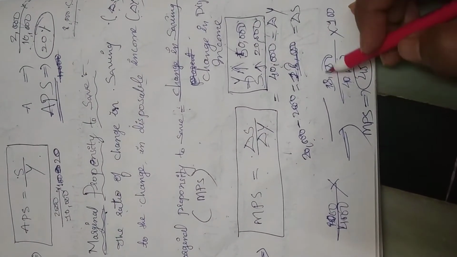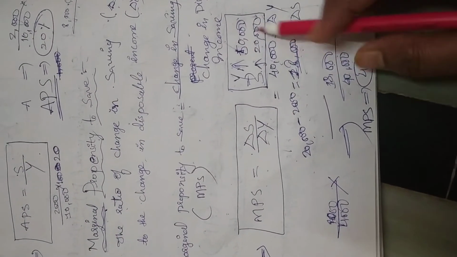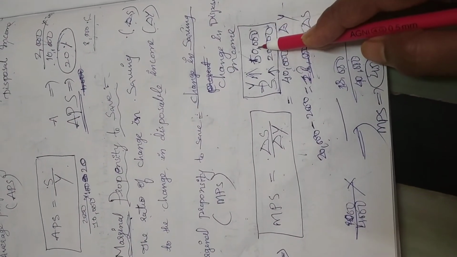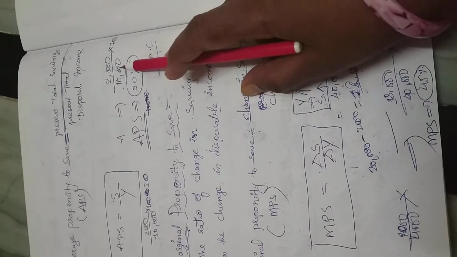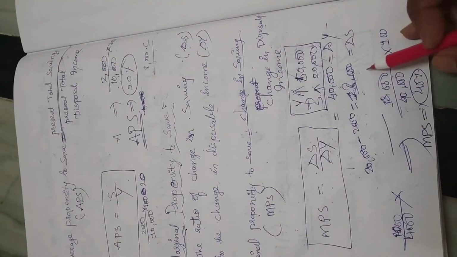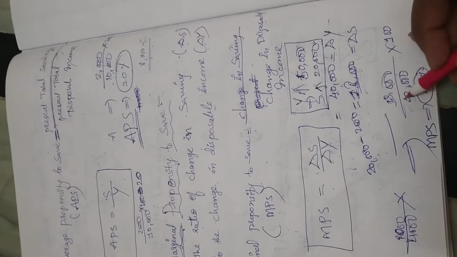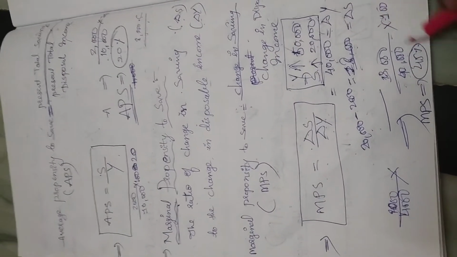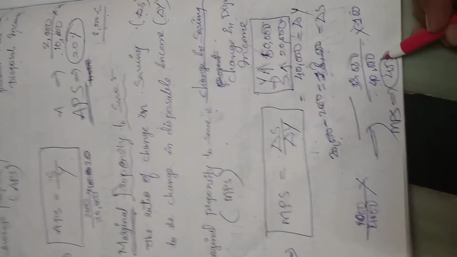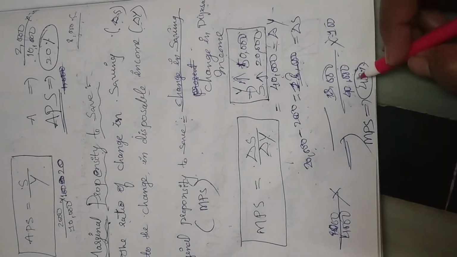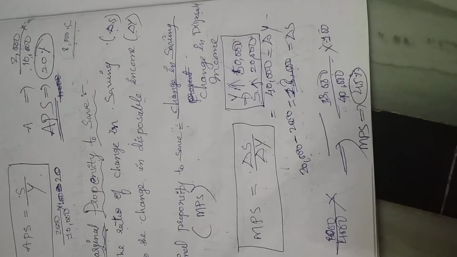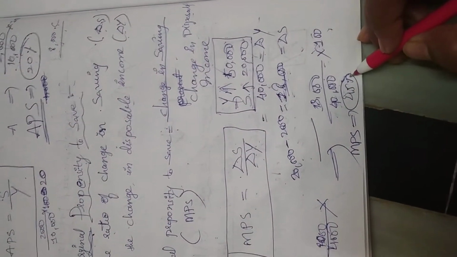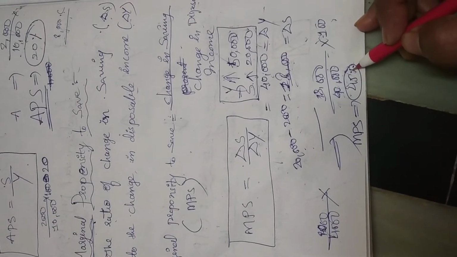From where did you get this 40,000? 50,000 present income minus past income, previous income 10,000. Then you get delta Y, change in income, 40,000, into 100. Is it clear? Okay, how much? 45%. MPS is 45%.